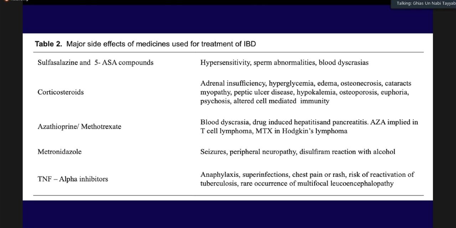And similarly, we are a society where there's a high prevalence of tuberculosis. We have a high prevalence of hepatitis. So we should be mindful of that.